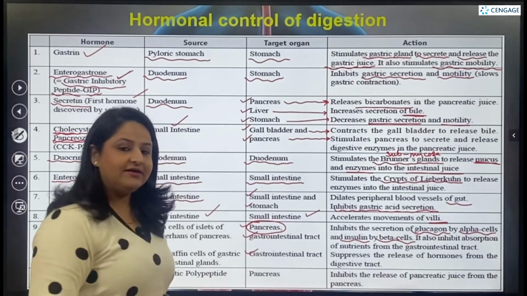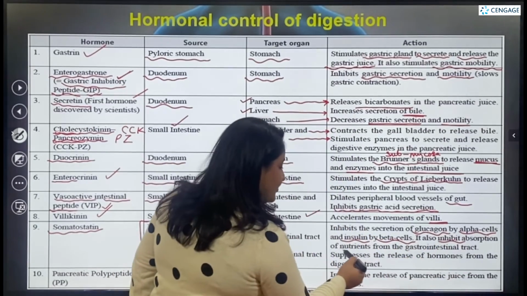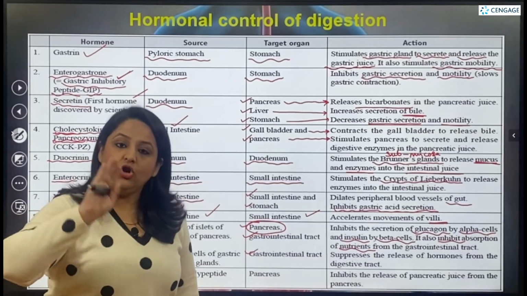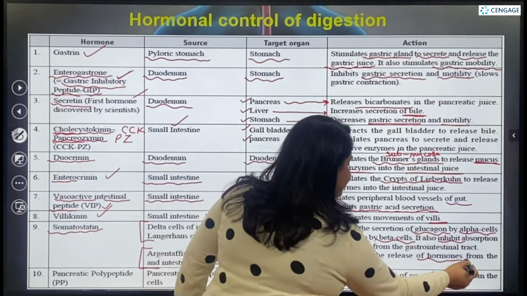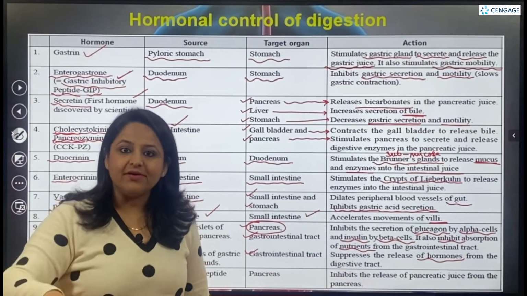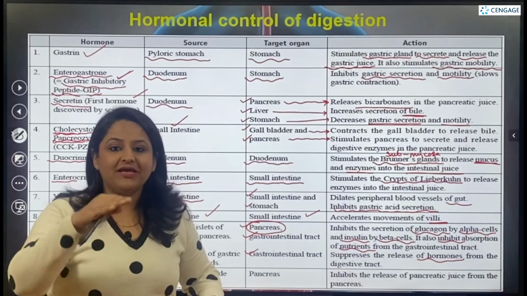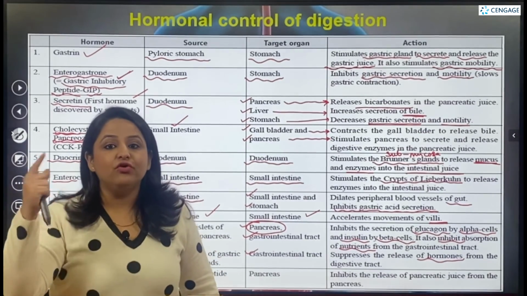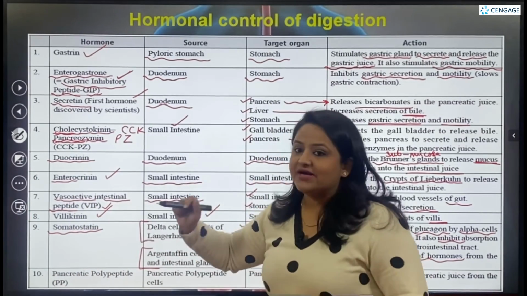Whereas for the gastrointestinal tract, what is it going to do? It is going to inhibit the absorption of nutrients from the gastrointestinal tract. Along with this, it is also going to stop the release of hormones from the digestive tract. So in the gastrointestinal tract it suppresses the release of hormones as well as absorption. Similarly, in the case of the pancreas, from the alpha cells as well as beta cells of the islets of Langerhans, it inhibits the secretion of glucagon and insulin respectively. This is the somatostatin hormone.